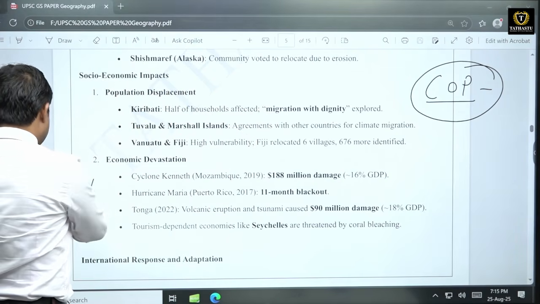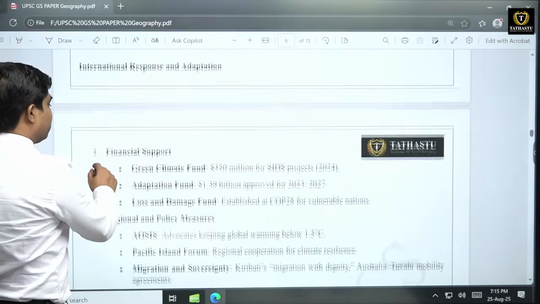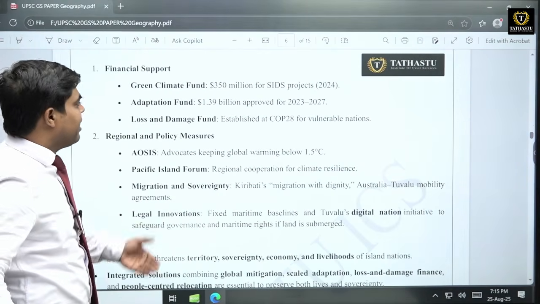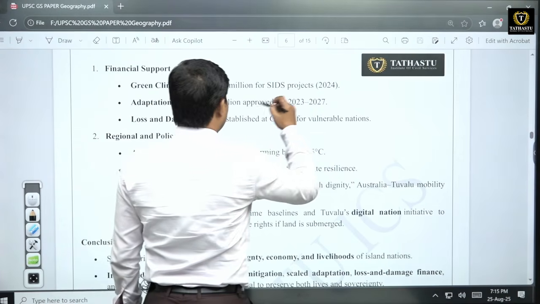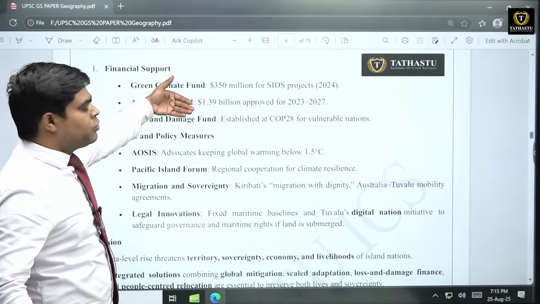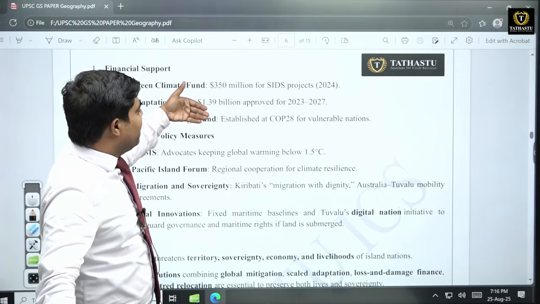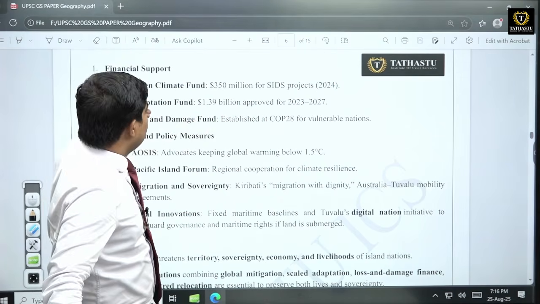And what are the various international responses? In international response, for example, there is the Green Climate Fund, which has been implemented in 2024, in which almost $350 million has been dedicated to the Green Climate Fund.